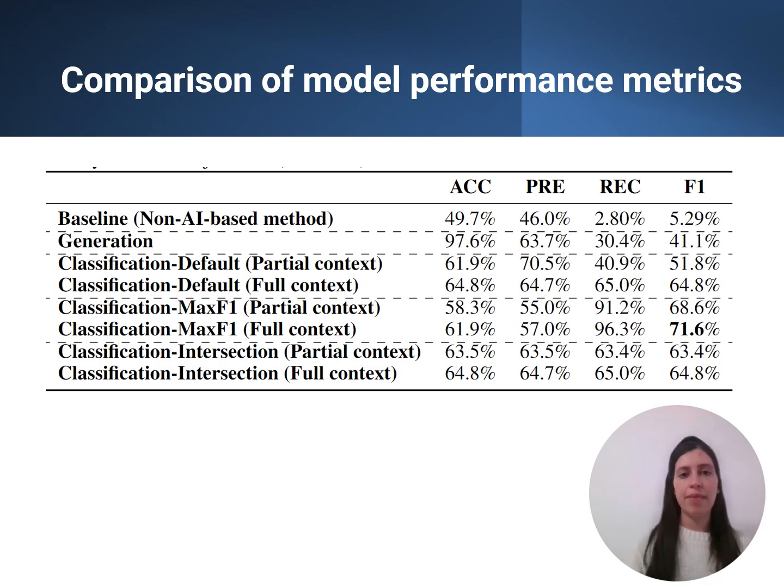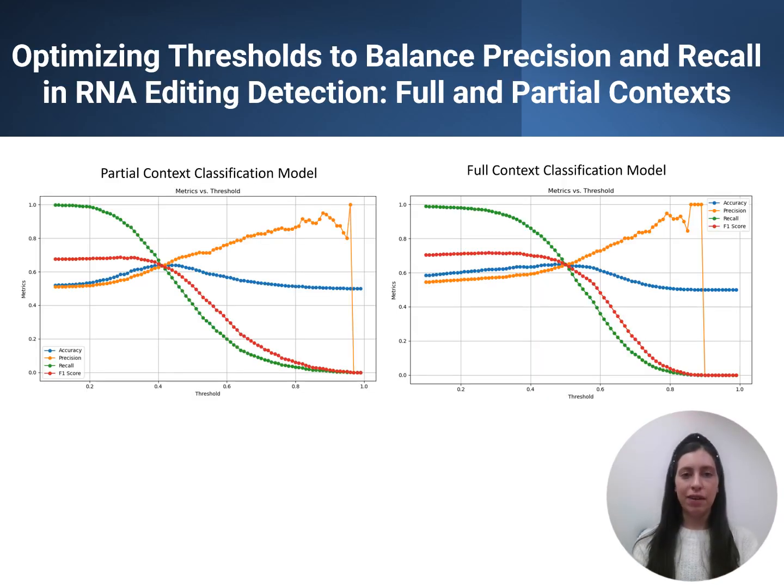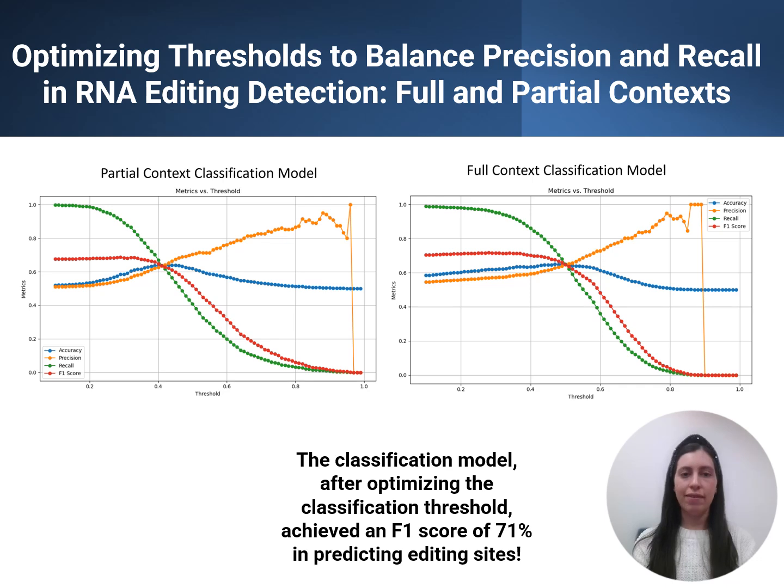Now looking at the model performance, we evaluated both generation and classification models. To achieve this performance, we optimized the model classification threshold based on token log probabilities. This optimization allows us to strike a balance between precision and recall, maximizing accuracy in detecting editing sites in both full and partial context settings. Our classification models achieve a remarkable F1 score of 71% in predicting editing sites, outperforming previous non-AI based methods, and we hope to improve it in the future.